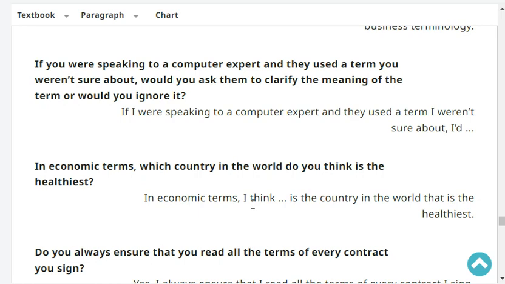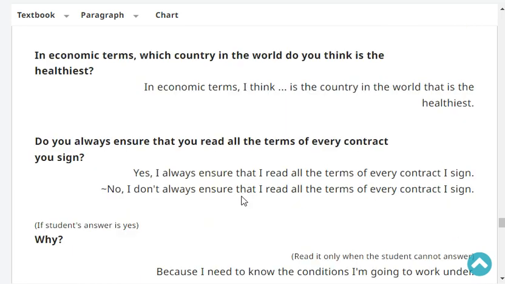In economic terms, I think the US is the country in the world that is the healthiest. Do you always ensure that you read all the terms of every contract you sign? Yes or no?